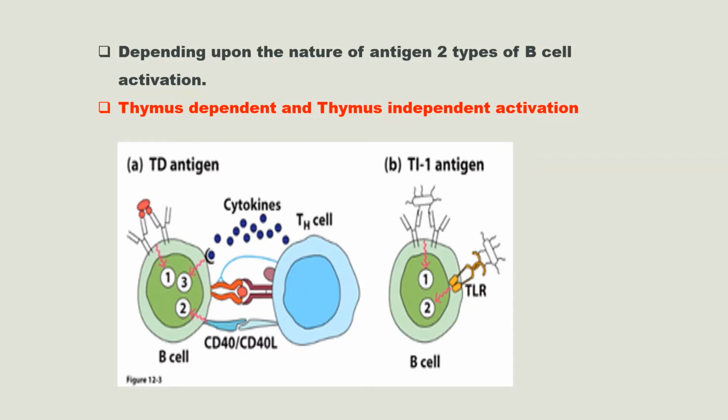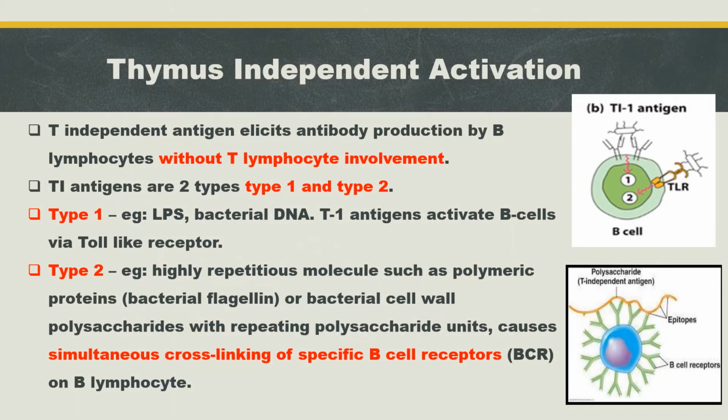Let's see thymus independent activation, or thymus independent antigen. Thymus independent antigens are mainly non-protein antigens, that means they may be lipids, carbohydrates, etc. This thymus independent antigen elicits antibody production by B lymphocytes without T lymphocyte involvement.